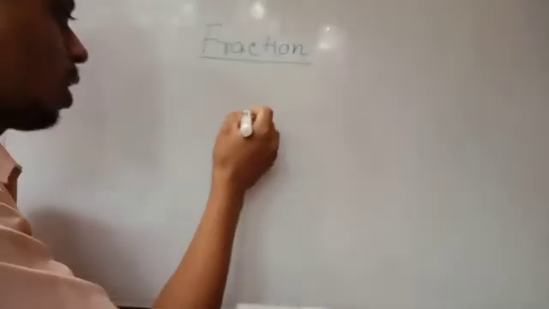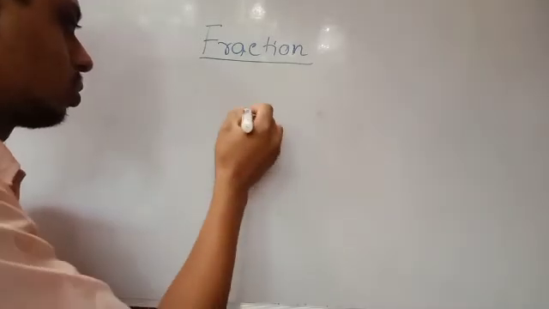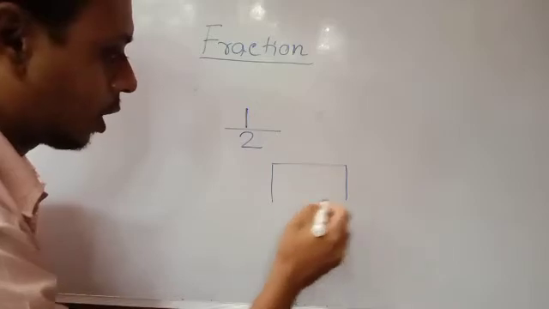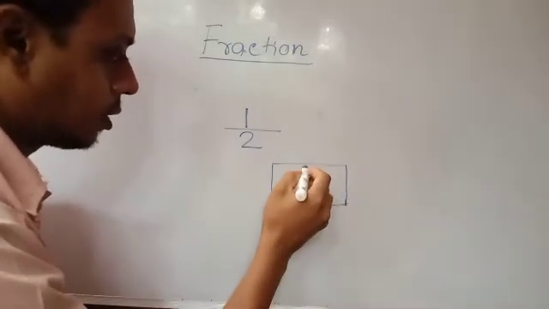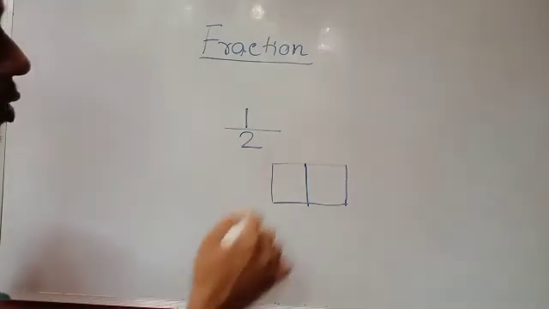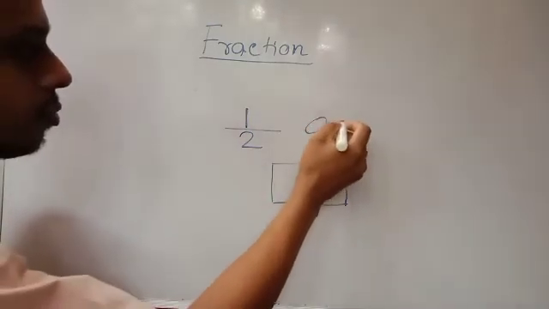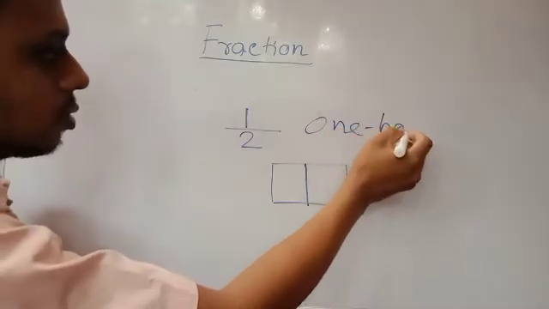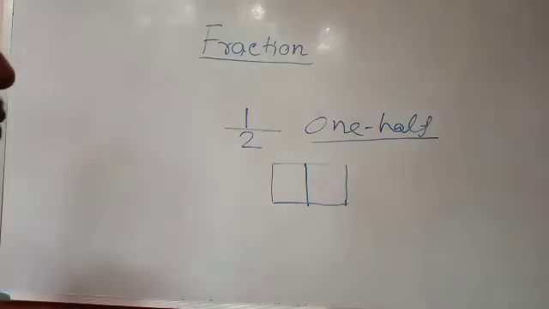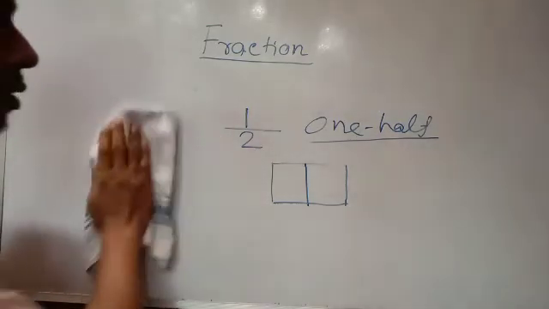Now some special type of fraction, suppose 1 by 2. 1 by 2 means out of 2 parts, 1 part. That means the total object is divided into 2 equal parts. This is called 1 half. 1 by 2, or we can say 1 half, or half of the thing.